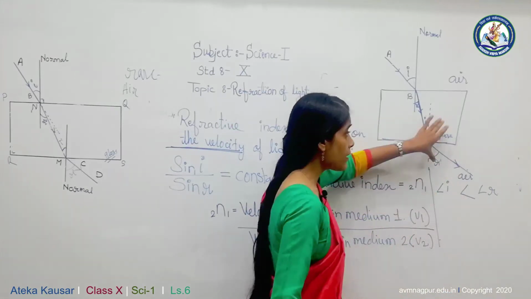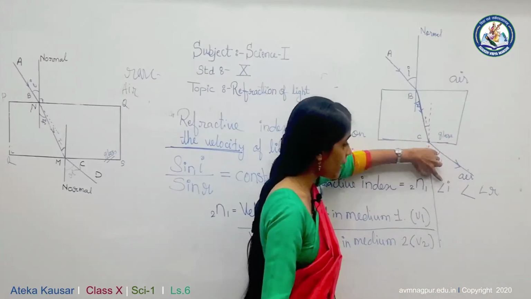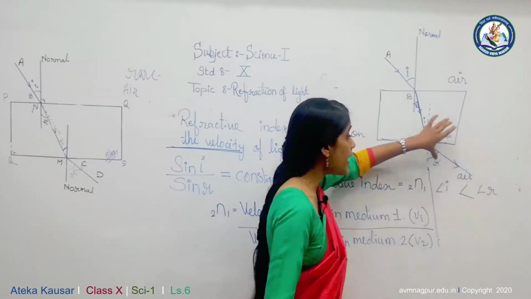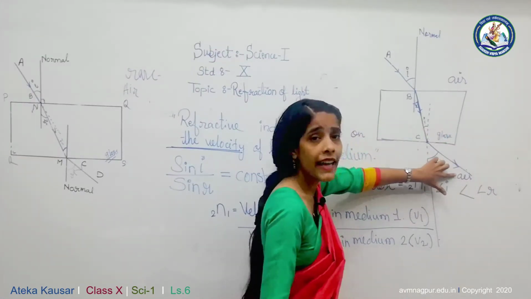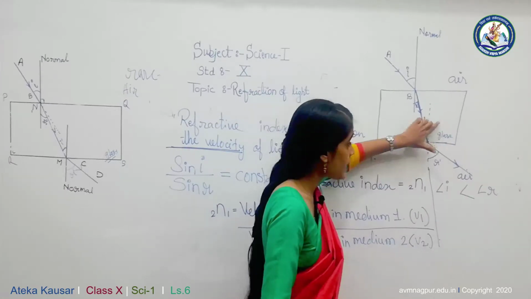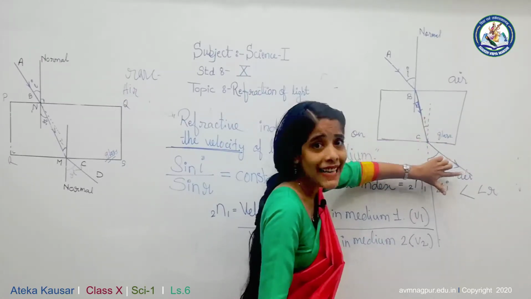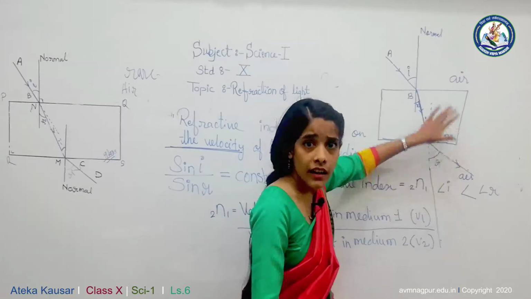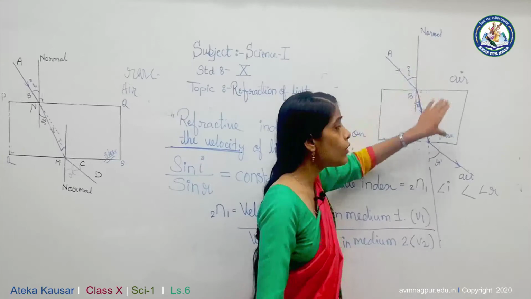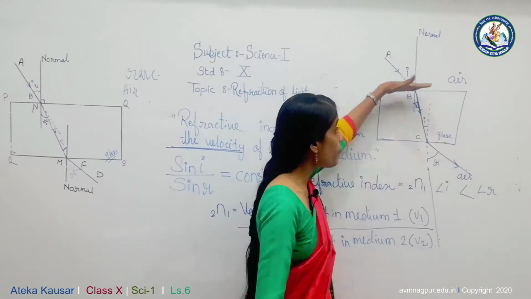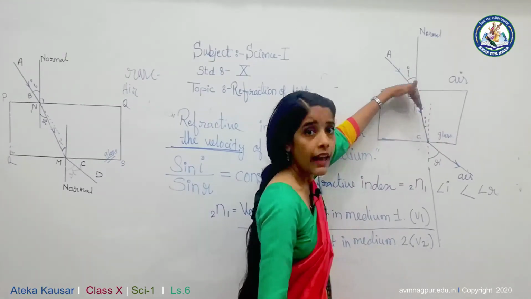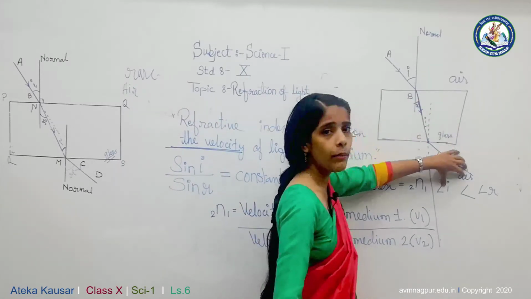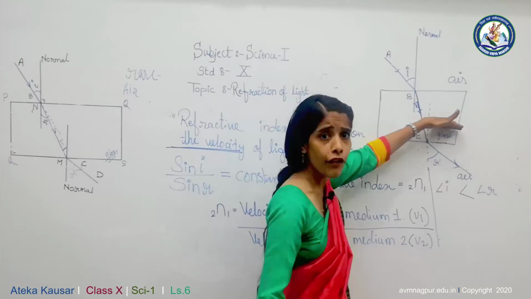Then this ratio, the sine of the angle of incidence to the sine of the angle of refraction, is called the refractive index of air, because the light is entering the second medium, and that second medium is air. It means if the light enters from a rarer to a denser medium, it bends towards the normal, and if light enters from a denser to a rarer medium, it bends away from the normal.